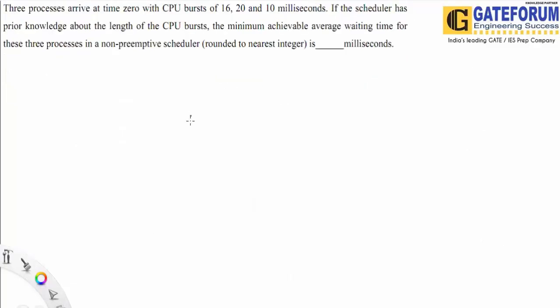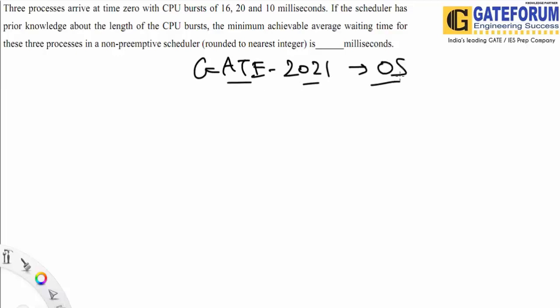Welcome back with another GATE 2021 OS question. The question is pretty simple. We are given three different processes with CPU bursts of 16, 20, and 10 milliseconds, and the scheduler has prior knowledge about the length of the CPU burst. We need to find the minimal achievable average waiting time for the three processes in a non-preemptive scheduler.